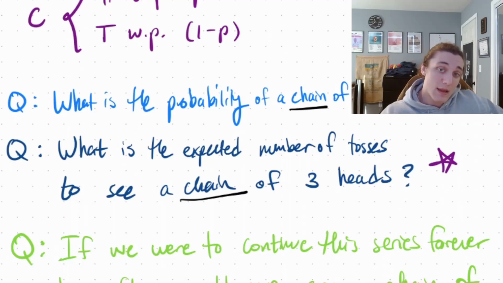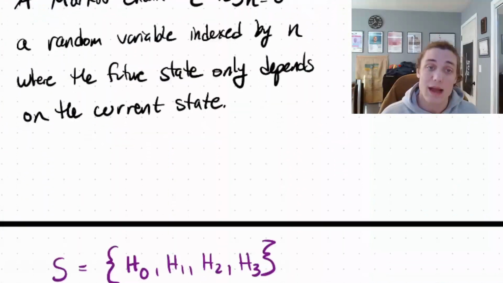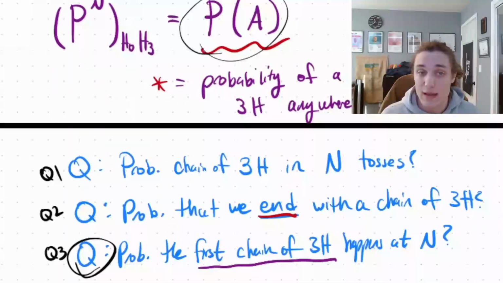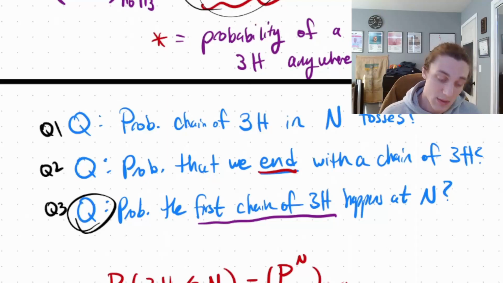All right. In this series, we're exploring dependent probability models, specifically applied to quant interview style questions. In the previous video, we tackled this question: what is the probability of a chain of 3 heads in n tosses? And we quickly learned, after defining a Markov chain, that we can not only find the answer to that question, but also some closely related ones.